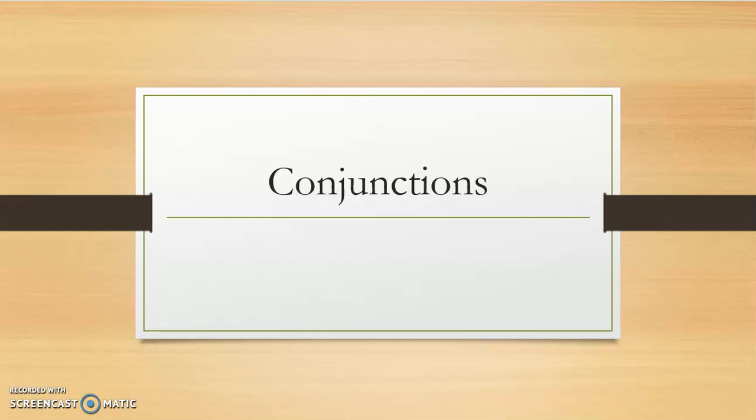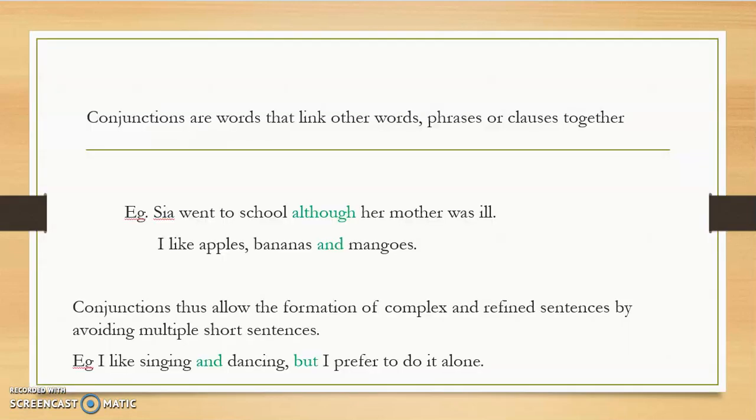Dear students, today we are going to take a look at conjunctions, which form a part of Unit 11 in your English for Career text. Let me give you the definition of conjunctions first. What do you mean by conjunction? So conjunctions are words that link other words, phrases or clauses together.